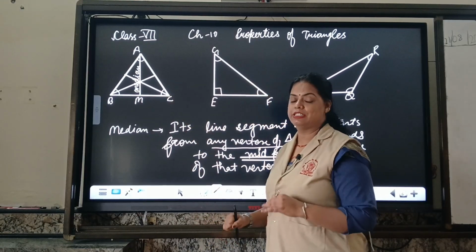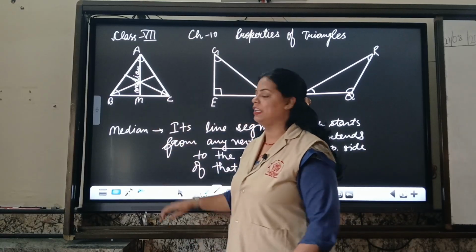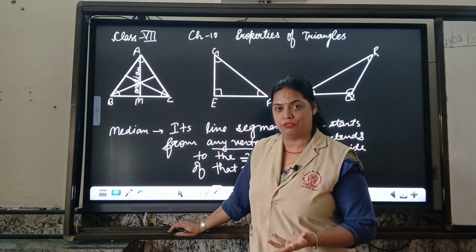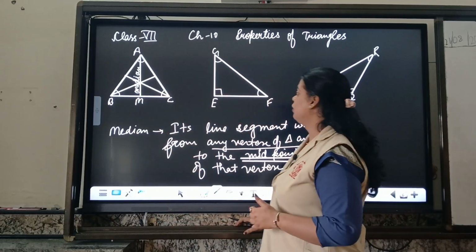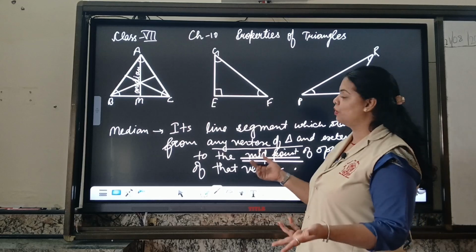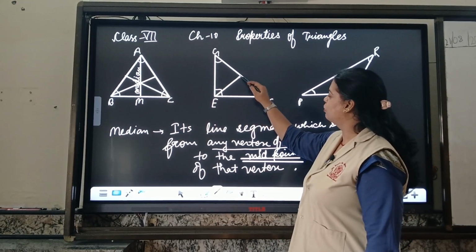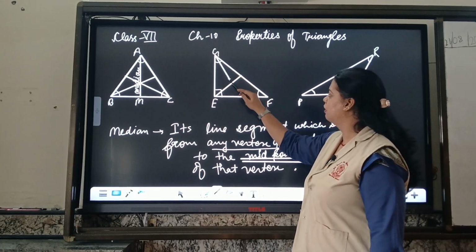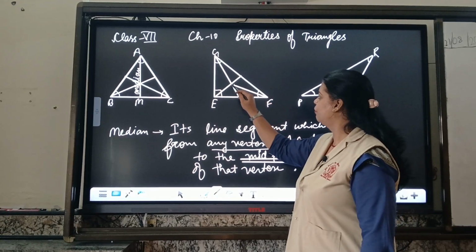Children, you can notice that all of the medians are passing through the one point. So this point is concurrent point. It is known as centroid. The point through which all the medians are passing is known as centroid. Now, if you are having a right angle triangle, then how will you draw the median? Again, the process will remain the same. I will start from E and I will go to the midpoint. Here I have midpoint. If you wish, you can start from there. Here is a different midpoint, and here from F.